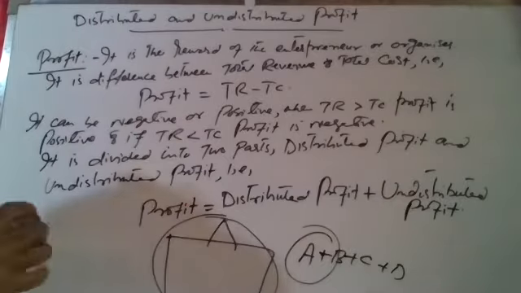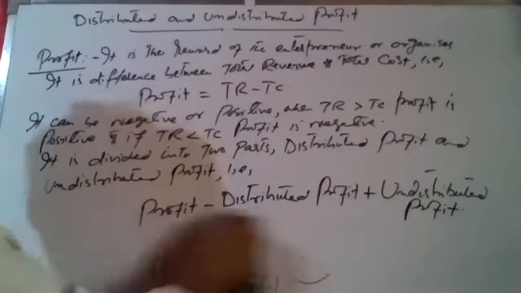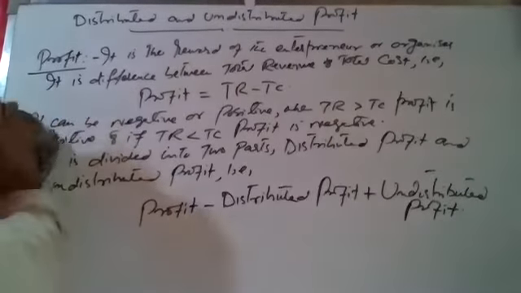Now you write down, distributed profit क्या होता है. Profit तो हो गया. Now we take the distributed profit. So distributed profit and undistributed profit are the words or the questions which arise when there are so many partners to a factory or a firm.